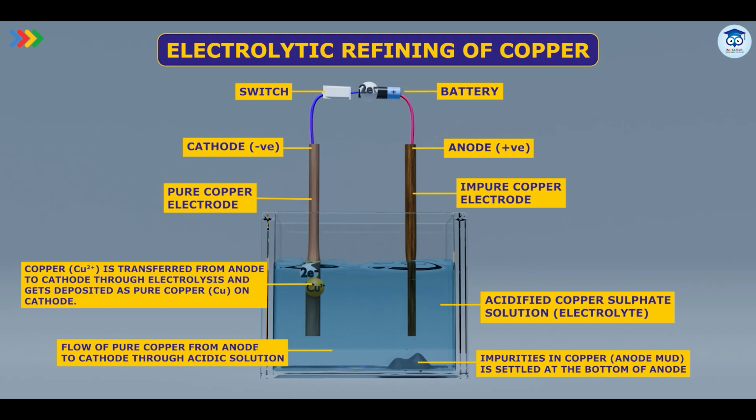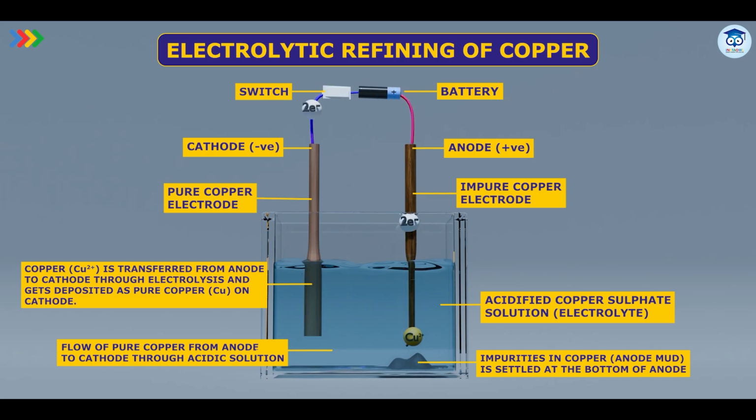So over here what we can see, the impure copper from the anode gets oxidized, gives Cu2+ ions which go into the electrolyte. The same number of Cu2+ ions from the electrolyte will go to the cathode. They will get reduced, they will gain electrons and form copper solid. This copper solid is pure.